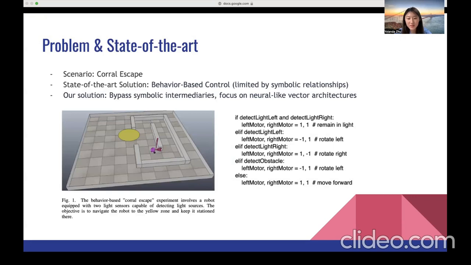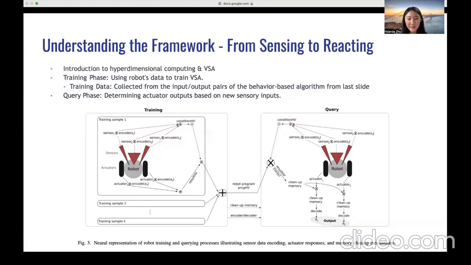So a prevalent approach to this challenge has been behavior-based control using symbolic computations. Here, robots segment their actions into behaviors like advance, dodge, or pursue light, guided by the data from their sensors. The strategy is represented on the right in a pseudocode format. However, a significant limitation lies in its reliance on symbolic relationships, which often prescribe how a robot should respond to its sensory inputs.